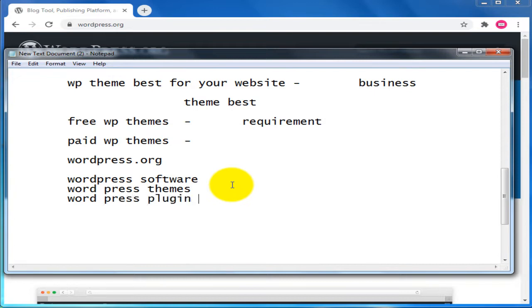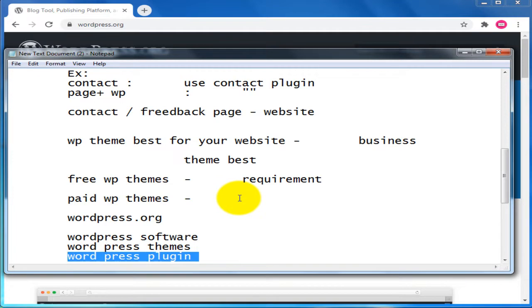Later, in upcoming classes, I will share everything about theme options and plugin options also. There you will get much more on these WordPress themes and plugins. So this is the main concept.